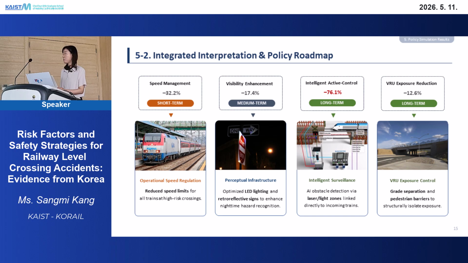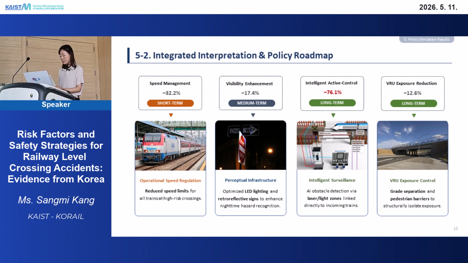Finally, I would like to propose a safety policy roadmap based on the simulation results. In the short term, I recommend enforcing speed restrictions at high-risk crossings. This is a feasible option that can be implemented quickly at a low cost. In the medium term, installing LED lighting and retroreflective warning signs at nighttime crossings would be effective. For the long term, upgrading unmanned crossings to intelligent active control systems is the most critical step. This means AI-based obstacle detection connected directly to incoming trains.